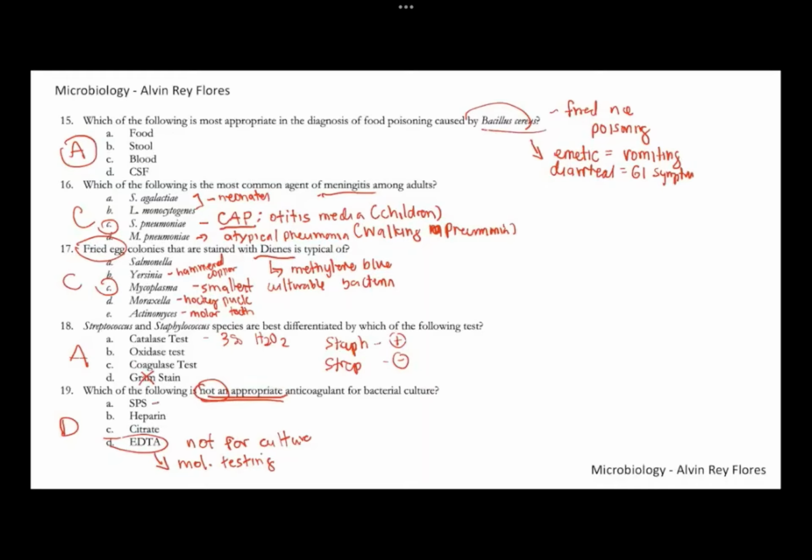SPS is usually for blood cultures. Citrate can also be used, as well as heparin. Heparin can be useful for viral cultures in the blood. But definitely for number 19, not EDTA. So the answer here, not for culture, is letter D, EDTA. Number 19, letter D.